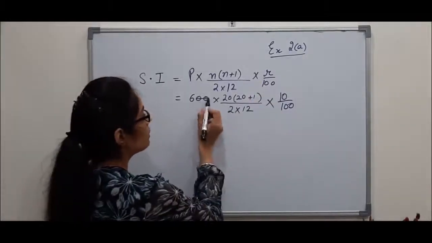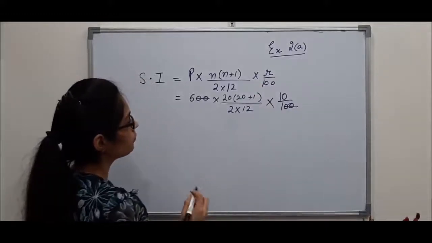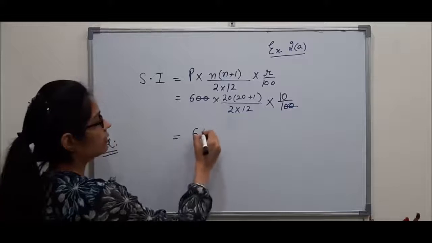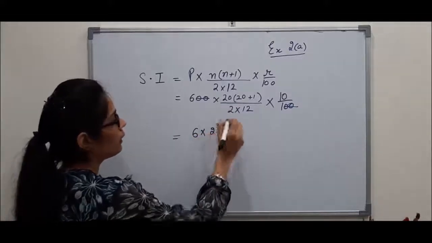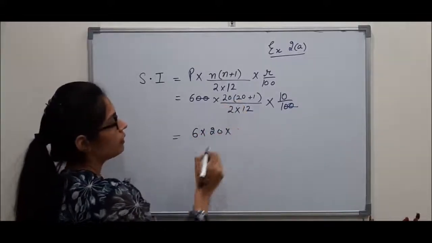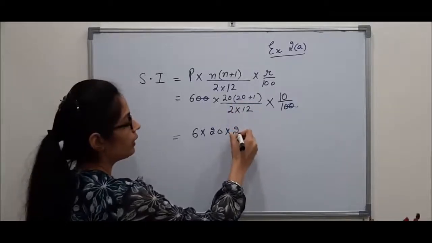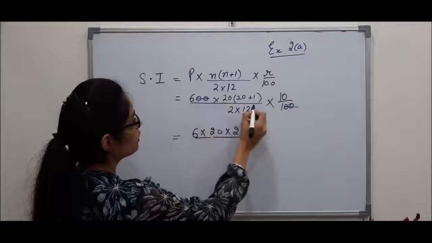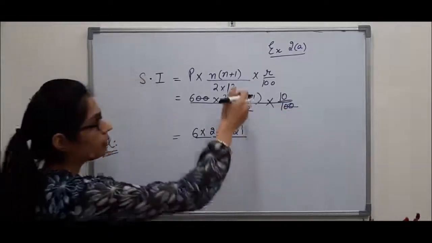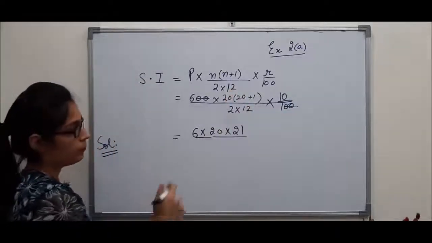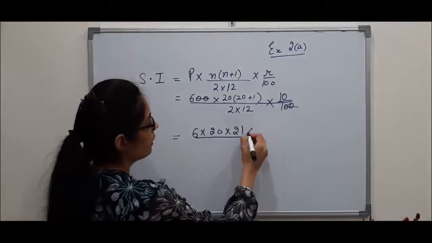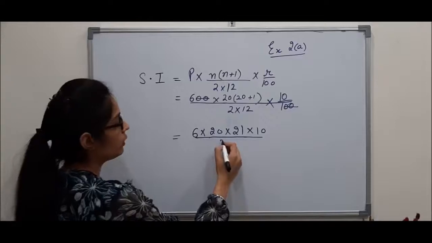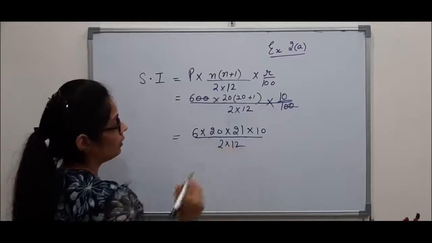So I will cancel these two zeros with these two, and now I can write 6 into 20, bracket means again multiplication is there, 20 plus 1 is 21. Now, if this sign is there, this means everything is getting divided by this number. So I will write it like this, into 10. These two zeros I have already cancelled, so now I am left with 2 into 12.